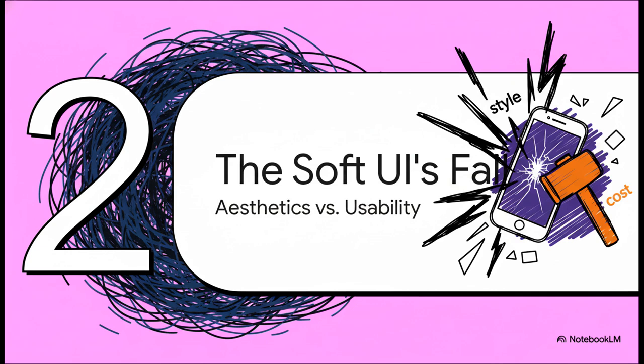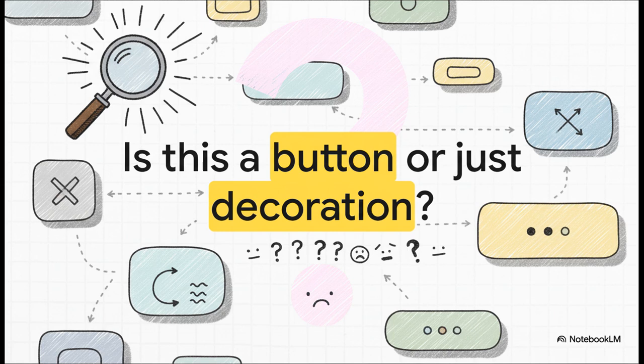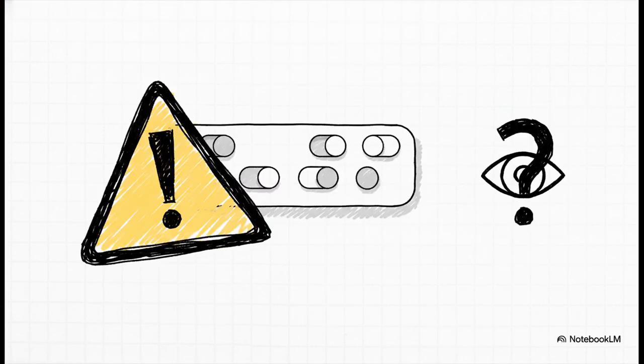And this brings us to the dramatic turn in our story, the moment where style crashed head-on with substance. Because every single element was the same color as the background, only separated by these tiny, subtle shadows, it created a huge problem. As a user, you were left asking this really fundamental question. When everything looks like a soft bump, how in the world do I know what's a button and what's just decoration?